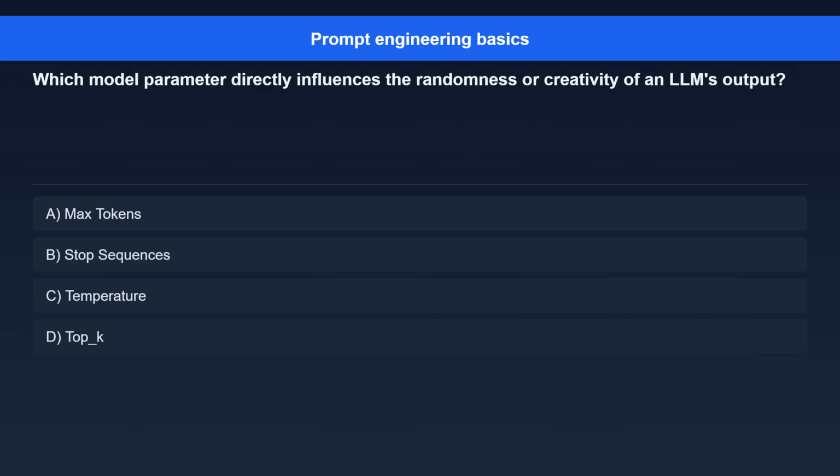Question 3. Which model parameter directly influences the randomness or creativity of an LLM's output? Option A. Max tokens. Option B. Stop sequences. Option C. Temperature. Option D. Top_K.